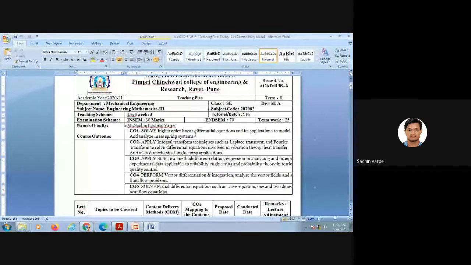Yes, sir. So this is our marking scheme and the teaching scheme also. We have 3 lectures per week from the university, but in college we are taking 4 lectures per week and 1 tutorial batch. When you will be physically in college, we'll be having tutorial sessions. So there will be 4 batches and 1 hour tutorial per batch.